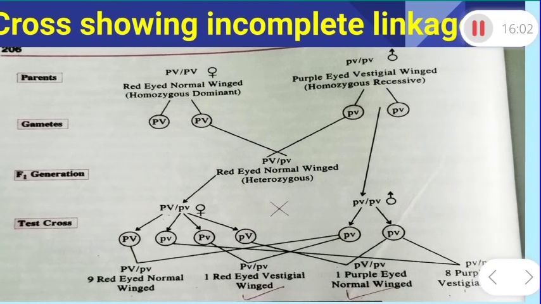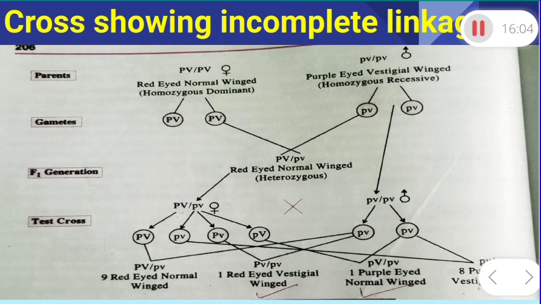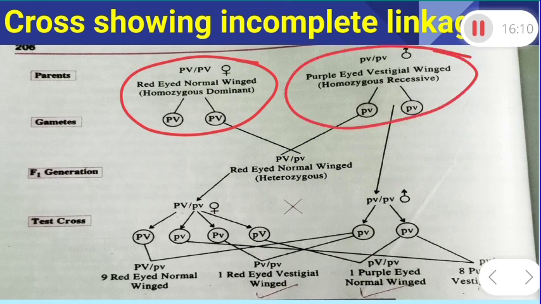Now let's discuss with the help of this chart. This chart is stating, dear students, you are looking here, the cross showing that the parents are the same as earlier and the F1 hybrid is formed as usual. Now this is changed.